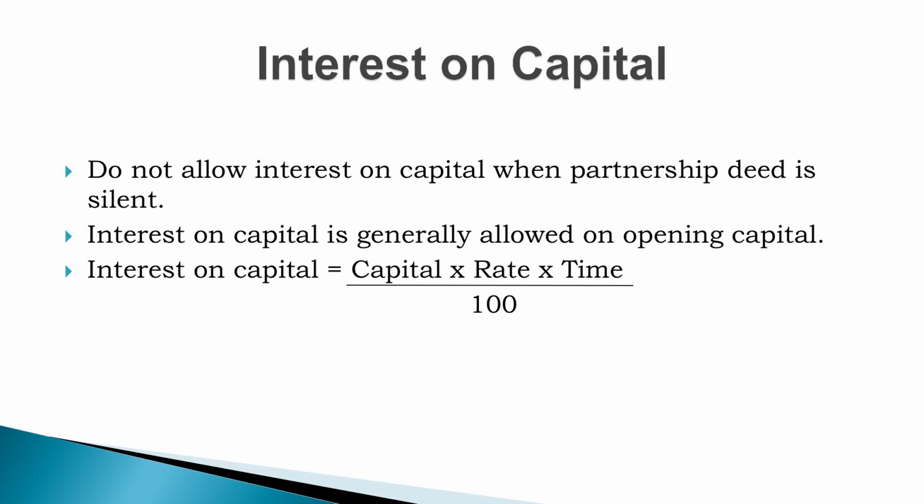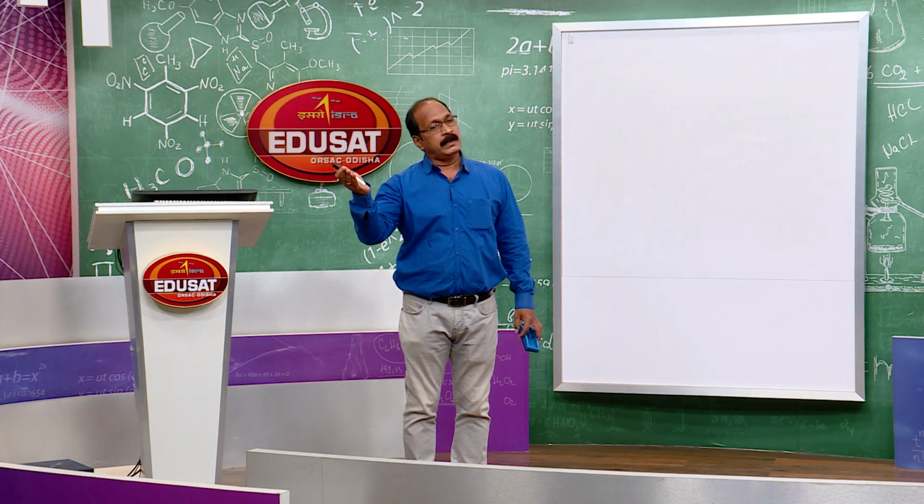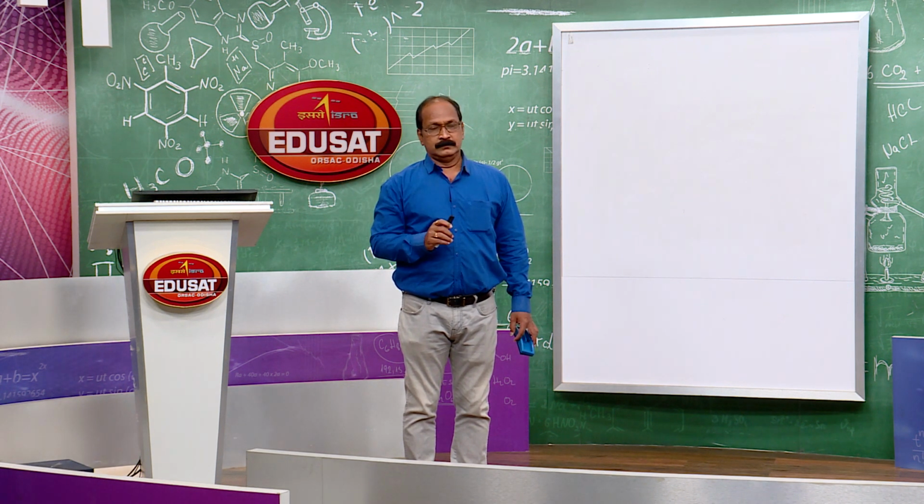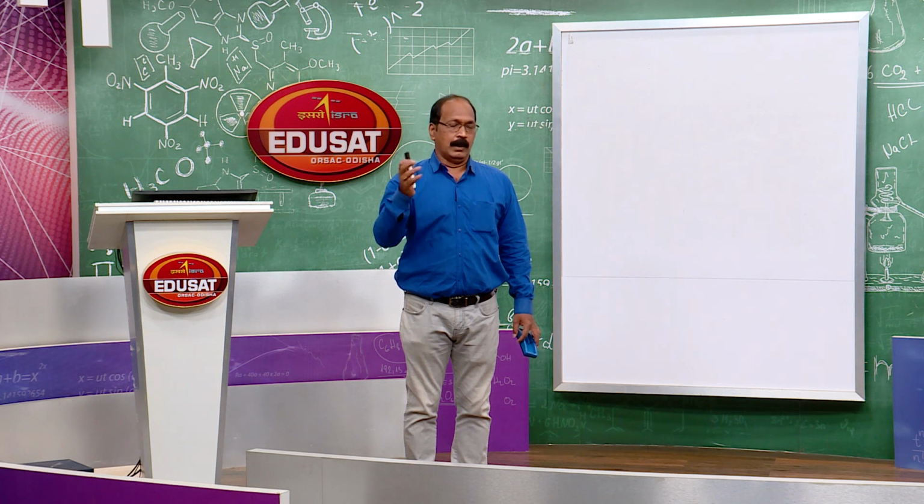So, what is interest on capital? The capital contributed by different partners. If the capitals of all partners are equal and the profit sharing ratio is equal, then there is no question of allowing interest on capital. Remember, if the capital contributions of different partners are unequal or the profit loss sharing ratio is unequal, then interest on capital is to be allowed.